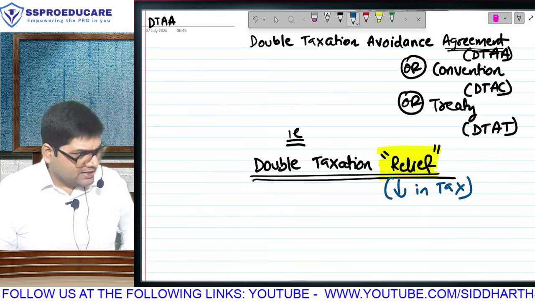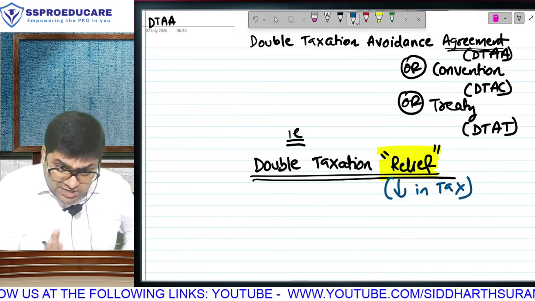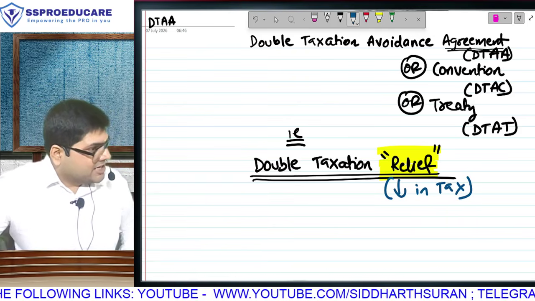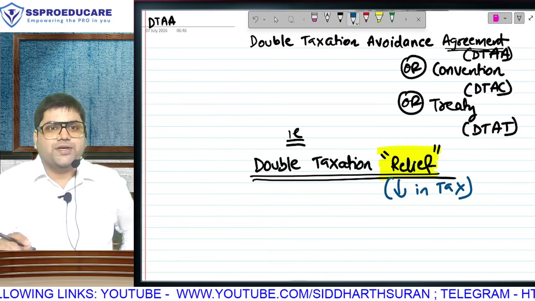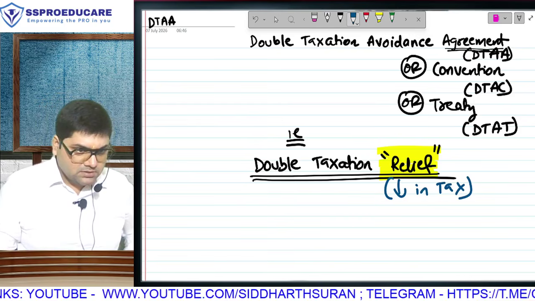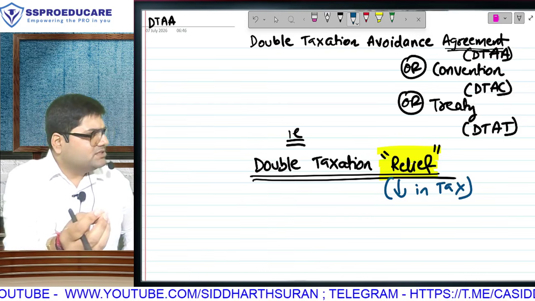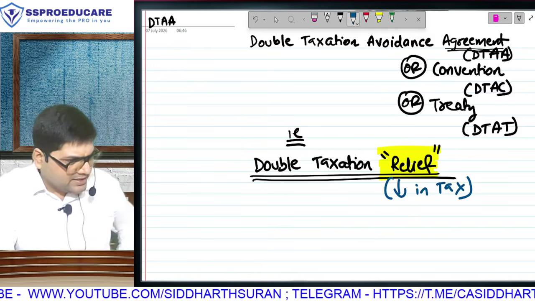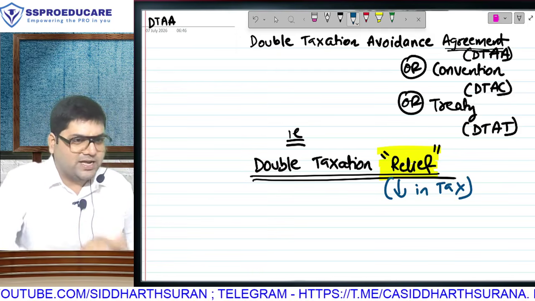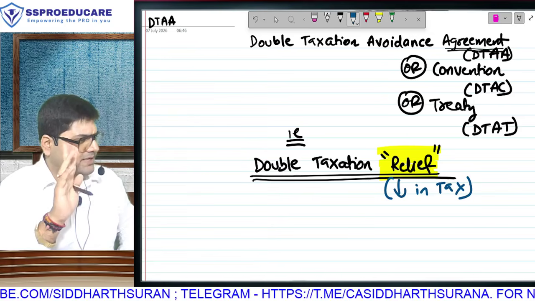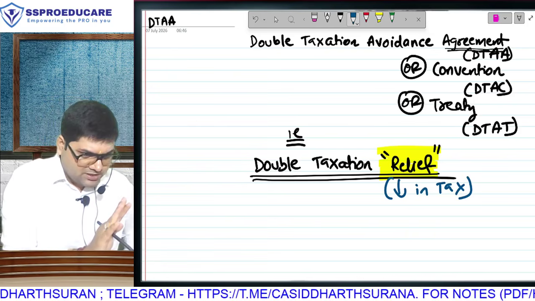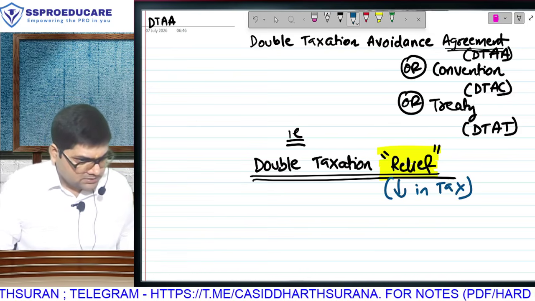It's a chapter from international tax. So please understand, the subject's name is not DT. It is not direct tax. It is direct tax laws and international taxation. 30 marks of your question paper will be from international tax. I'm sure you are aware of this. There are some handful, 7-8 topics in international tax. In that also, there are 3-4 chapters from which they never ask any question. If at all they ask, in the full paper they will ask one question of 2 to 4 marks maximum. That also if they ask, usually they don't. Which means there are these other 3-4 chapters which together will carry that 30 marks.